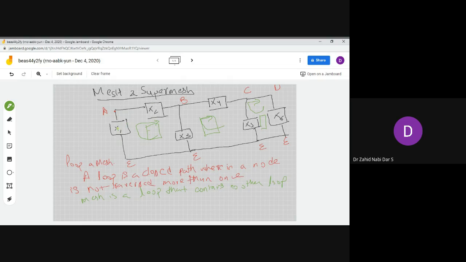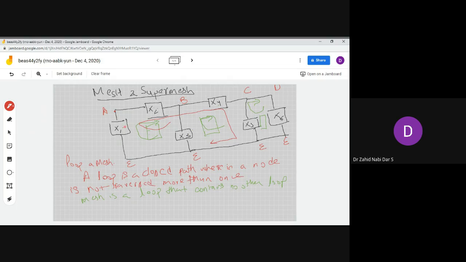A loop is a closed path such that no node is traversed more than once. Are there only these three loops, or are there more than these three? The node is not traversed more than once. So let's assume x1, x2, x3. This can be a loop. Then x1, x2, x4, and x5 is a bigger loop. I'll draw it with a different color here. This can be a loop.